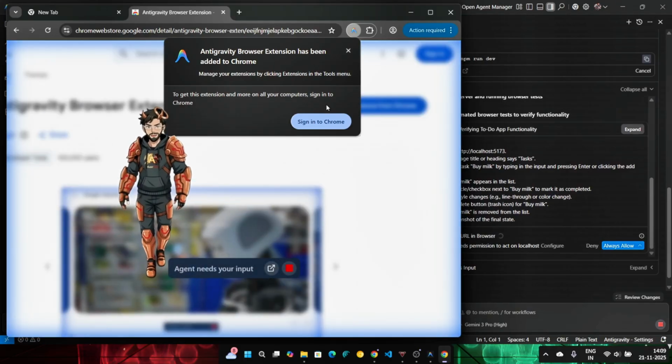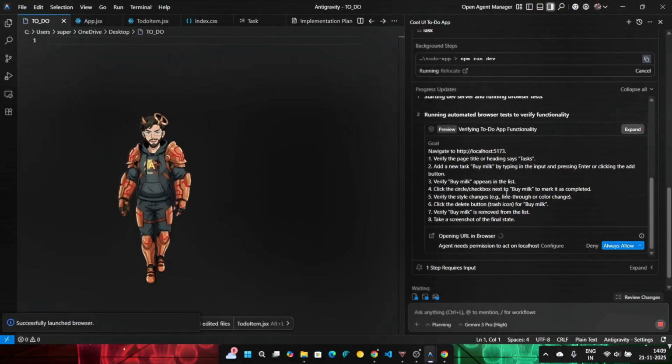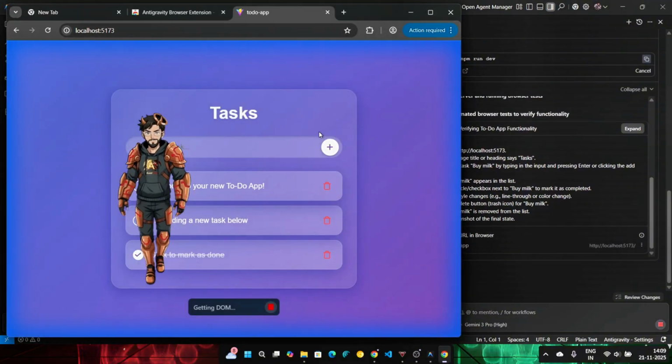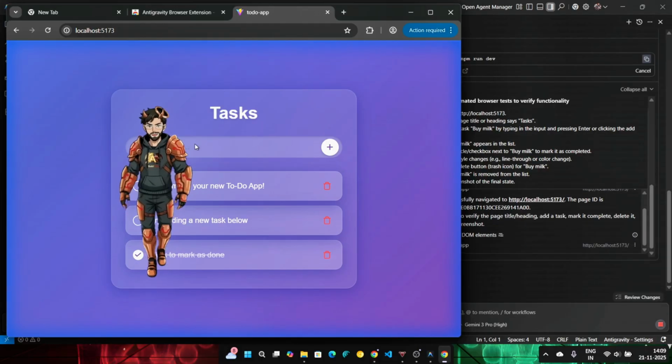Has been added to Chrome. Okay, we'll see about that later. Always allow. Oh, and we got our to-do list app ready.